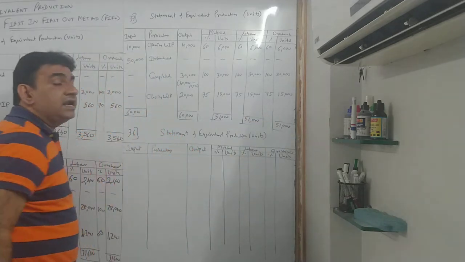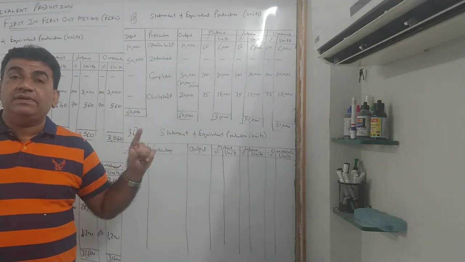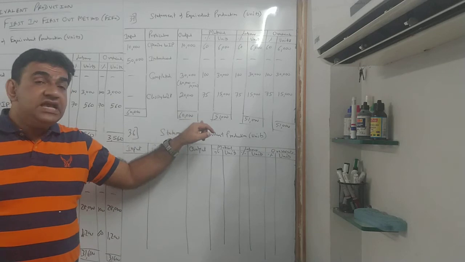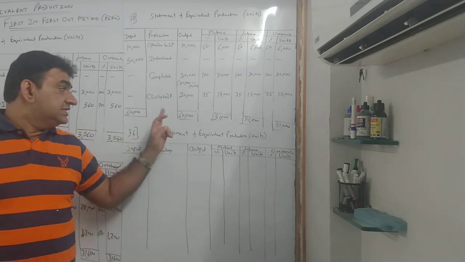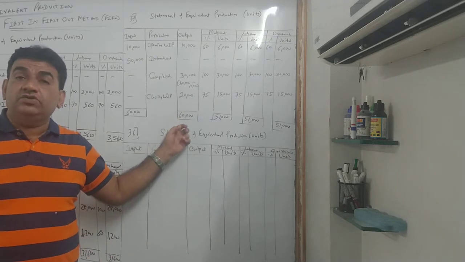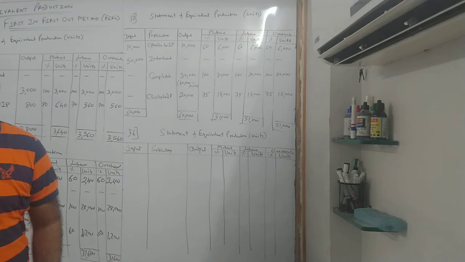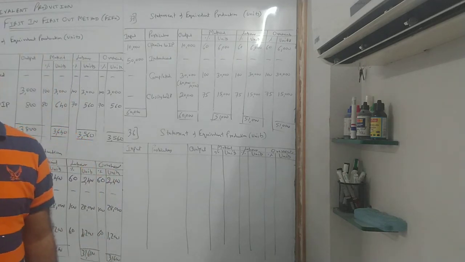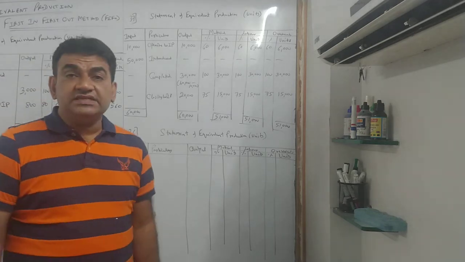51. Again I repeat, how do you interpret? 60,000 partly completed units is equivalent to 51,000 completed units. 60,000 partly completed units is equivalent to 51,000 fully completed units. Clear with this? Okay? Chalo, same way, let's take question 36.